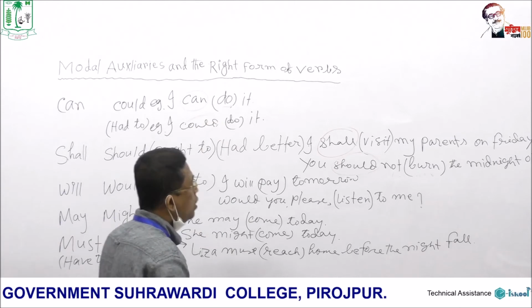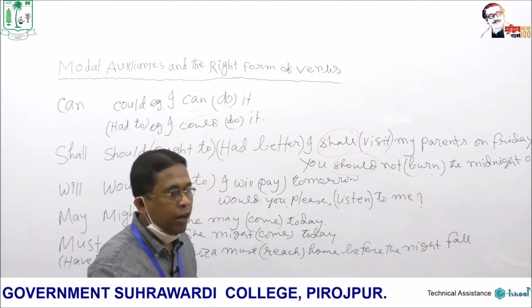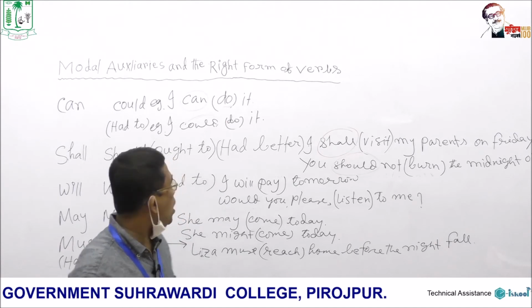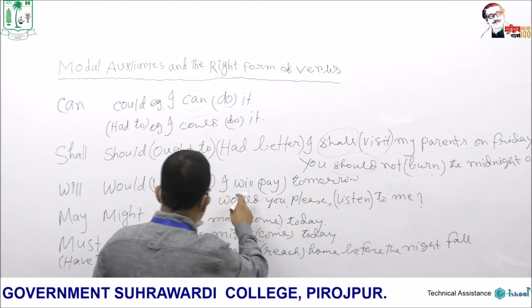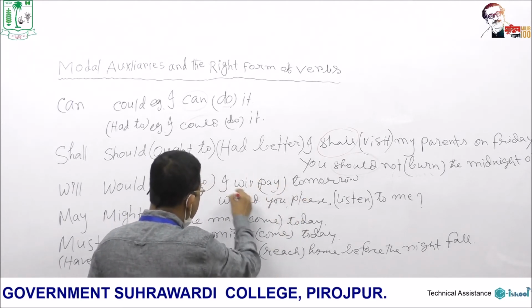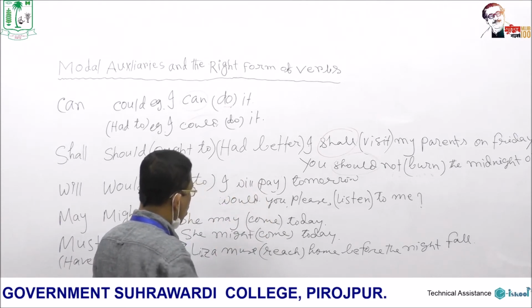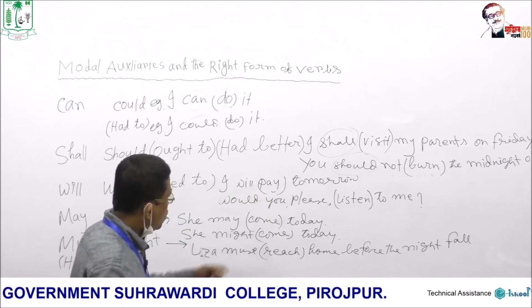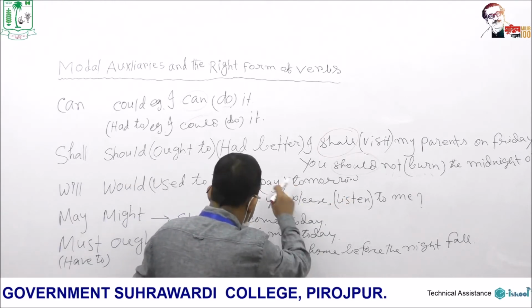Can and could indicate probability and sometimes, of course, ability, capability and politeness. And then, I will pay tomorrow. Here is pay, and here is will, modal auxiliary, and here is would, modal auxiliary. So what should be the correct form of verbs here?